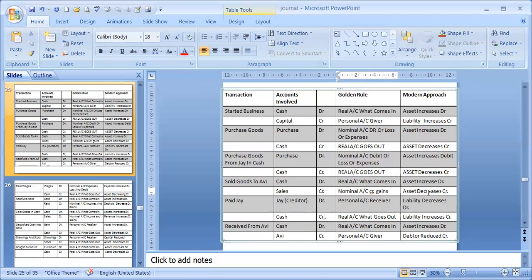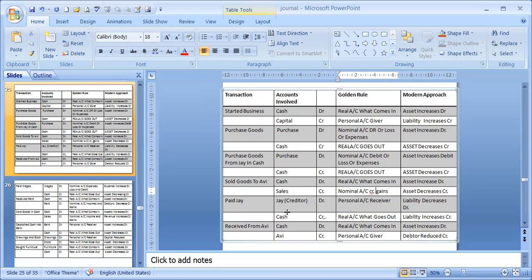Sales is a stock going out, asset is decreasing, so credit. You can consider in modern approach also sales as a revenue, and that's why revenue increasing, further increasing, revenue has a credit balance, further increasing credit. Whatever way you take there, it will be always credit. Our purpose is that whether which is debit, which is credit, that we have to know.